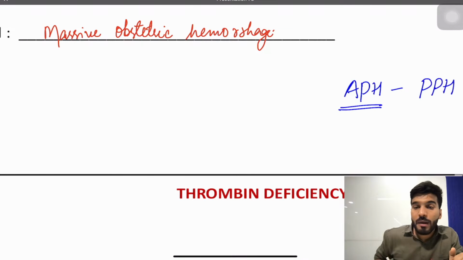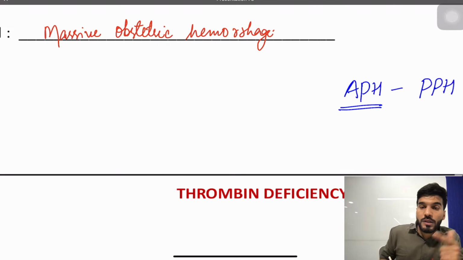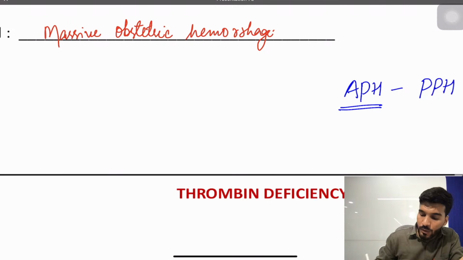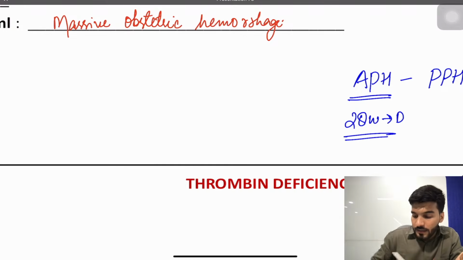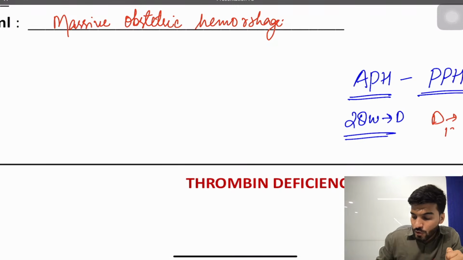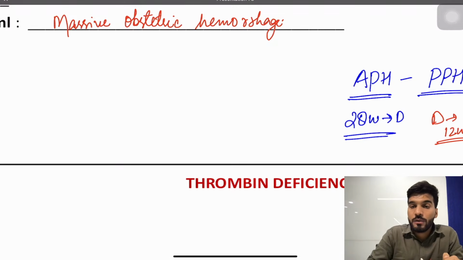So what was antepartum hemorrhage? Antepartum hemorrhage is before the delivery. What is the time period you will include? Sir, it is 28 weeks onwards till the delivery. That is an antepartum hemorrhage. So what is postpartum hemorrhage? Postpartum hemorrhage is after the delivery till the 12 weeks.